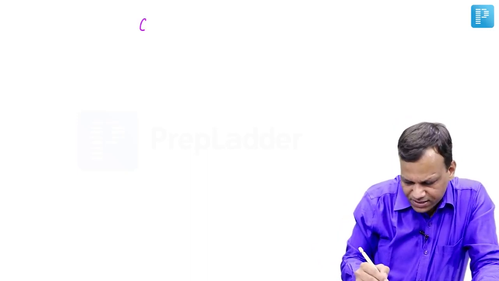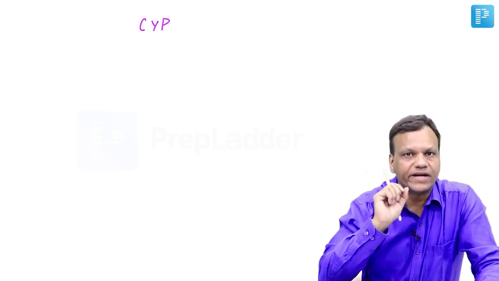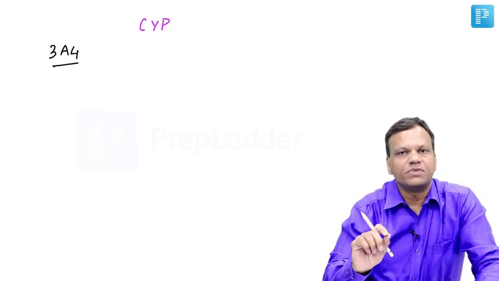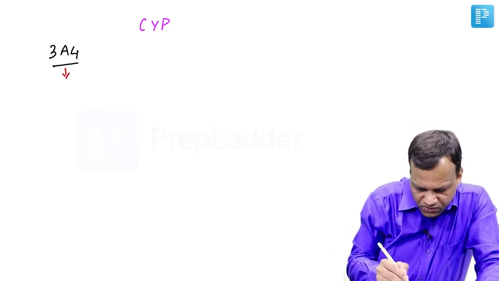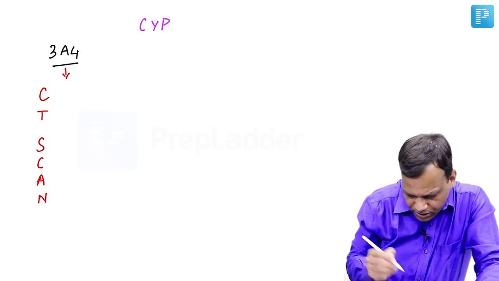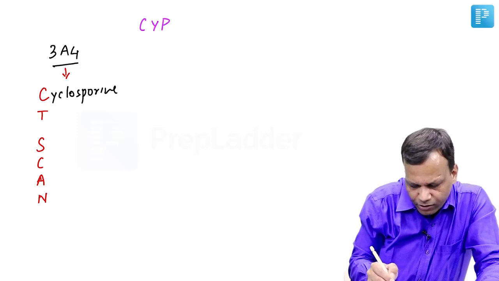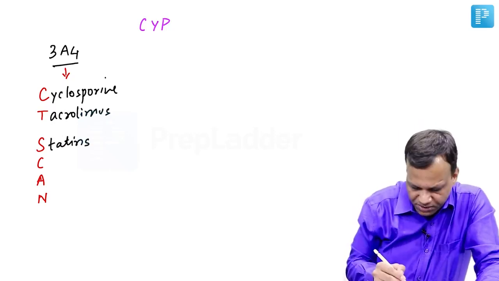Okay. Now, one of the most important microsomal enzymes is known as CYP enzymes or cytochrome P450 enzymes. So you need to remember the important drugs metabolized by these enzymes. One of the isoforms of CYP is CYP3A4, which metabolizes the maximum number of drugs. Drugs metabolized by CYP3A4 you can remember as CAT scan. C for cyclosporine, T for tacrolimus. These are immunosuppressant drugs. S for statins. Most of these statins are metabolized by CYP3A4.